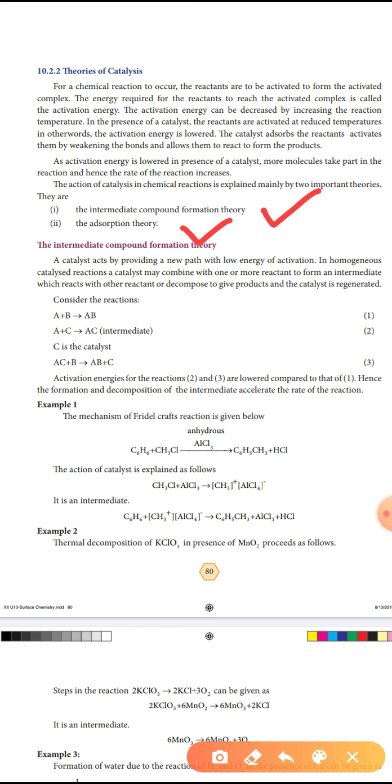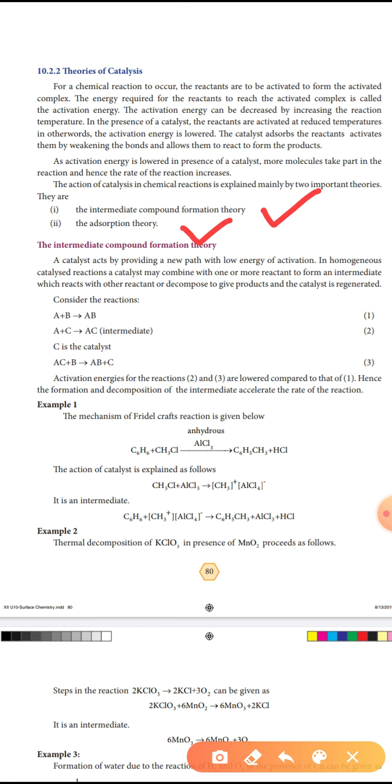In a homogeneous catalyst, in an intermediate compound, we will use the homogeneous catalyst. That means reactant, catalyst and product are in the same phase, maybe solid or liquid or gas. So in a homogeneous catalyst reaction, a catalyst may combine with one or more reactants to form an intermediate.